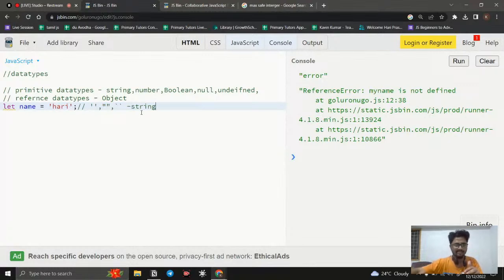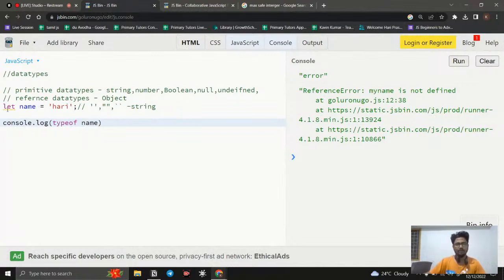It will consider, for example, we have a method called typeof. What this method will do is return which data type the variable belongs to. For example, if I simply say console.log, and here I just say typeof, like this, and give a space, and I call the name.